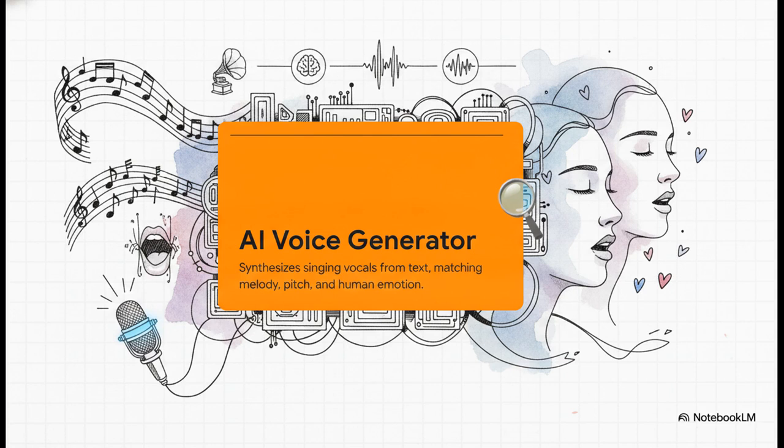Now, just to clarify exactly what we're dealing with here, an AI singing voice generator is fundamentally different and far more complex than the standard kind of robotic text-to-speech tools you might be used to. It doesn't just read text out loud, it has to actually understand and match a melody, nail the rhythm perfectly, and, most importantly, inject human-like emotional expression into the performance. It is a massive leap forward in audio tech.